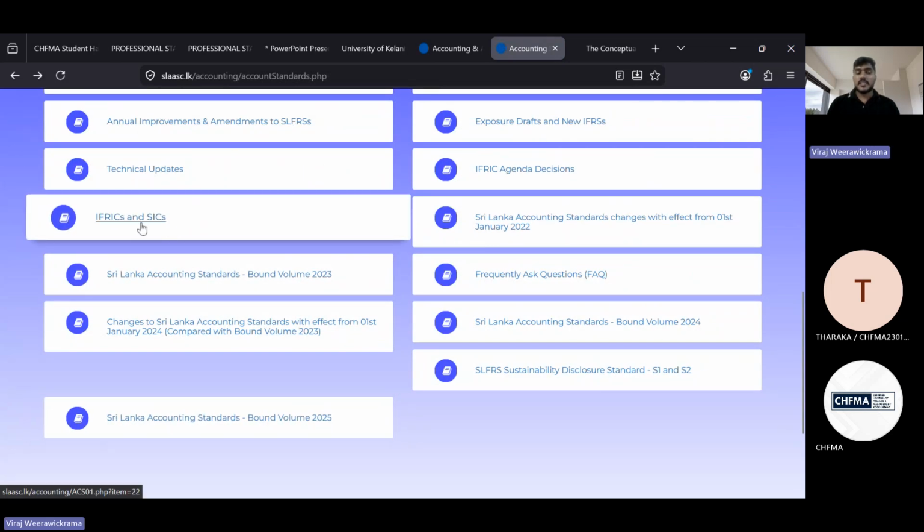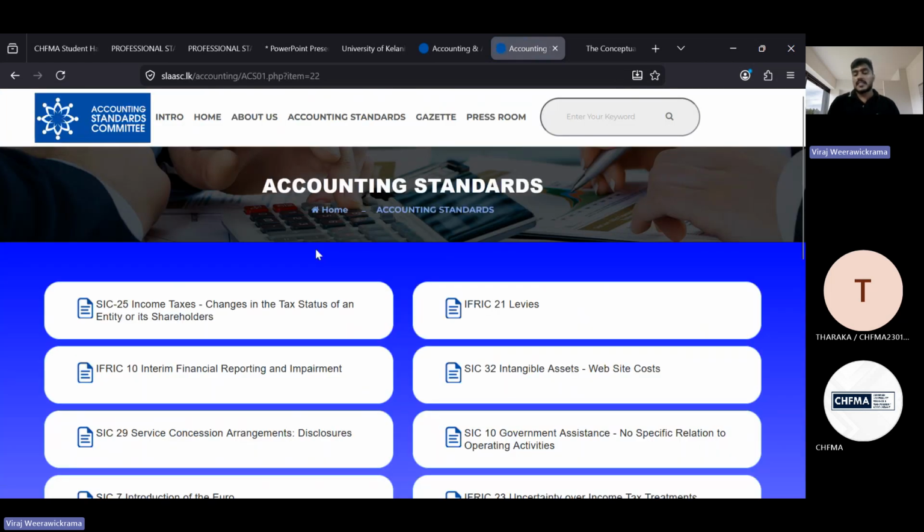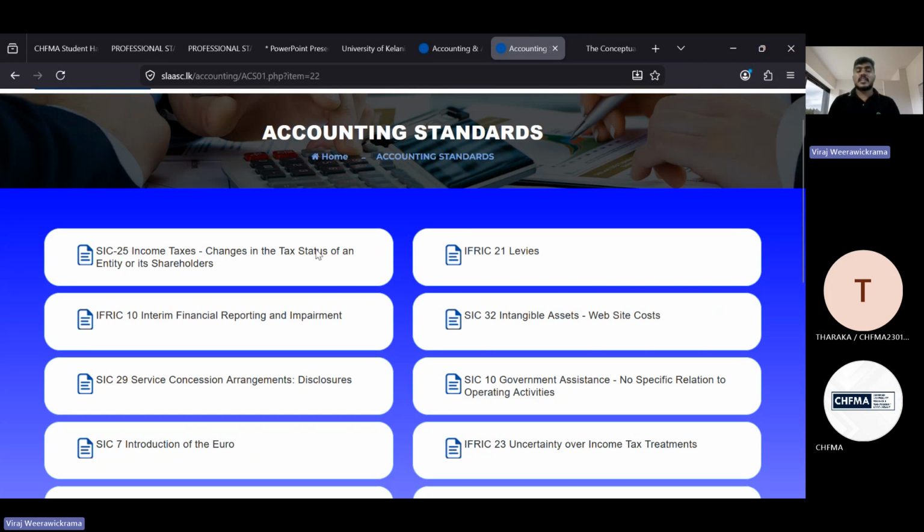There is another database where you can download all the IFRICs and SIC pronouncements using this link, because IFRICs and SICs are always being updated. When we update accounting standards, we address those IFRIC and SIC pronouncement criteria as well. Then we can withdraw the SIC or IFRIC standard and continue with the new accounting standard. So that's what you need to understand.